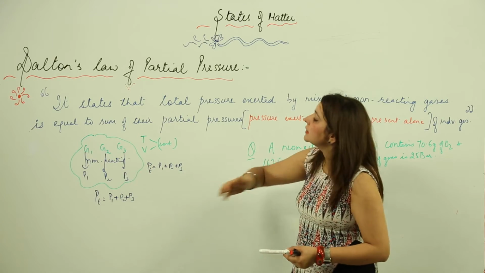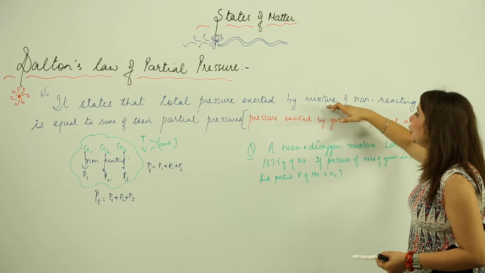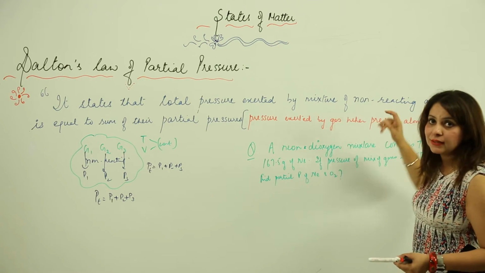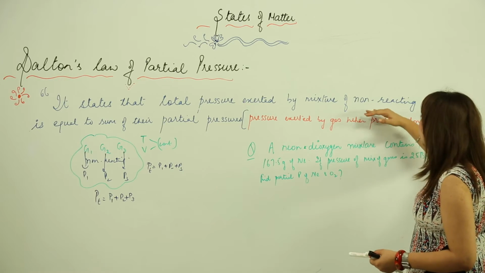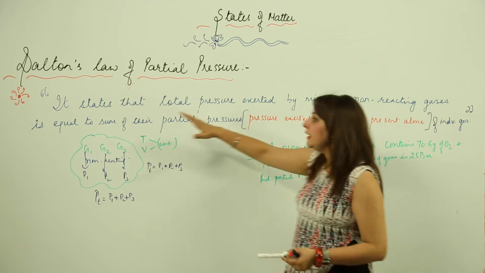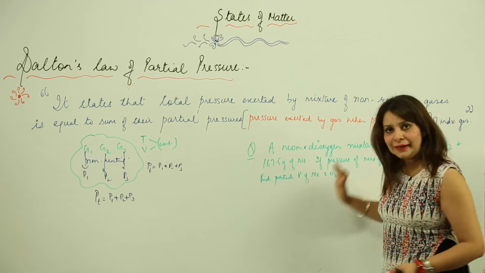It states that the total pressure exerted by a mixture of non-reacting gases, this is a compulsory condition, the gases must not react with each other, is equal to the sum of the partial pressures of the individual gases.